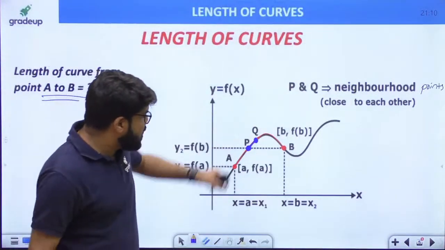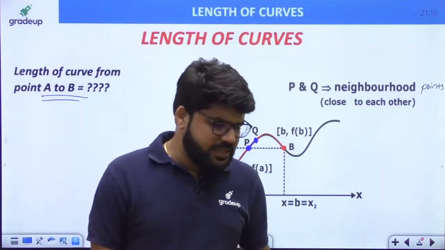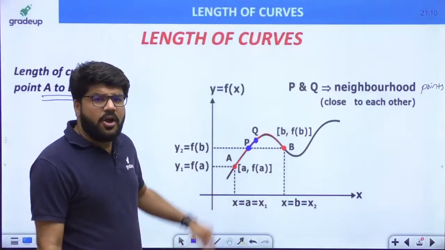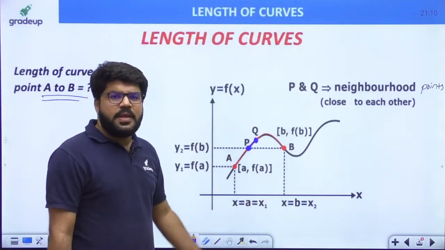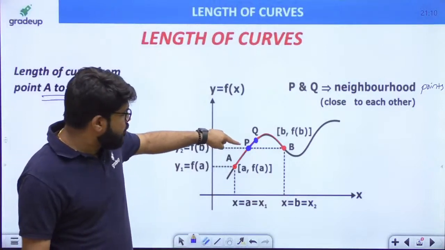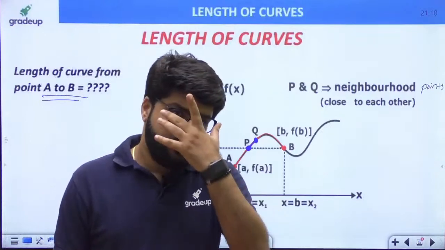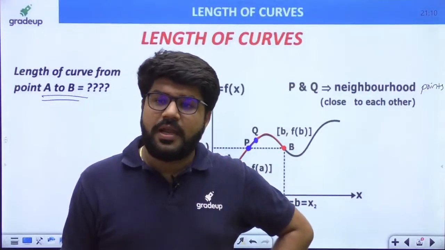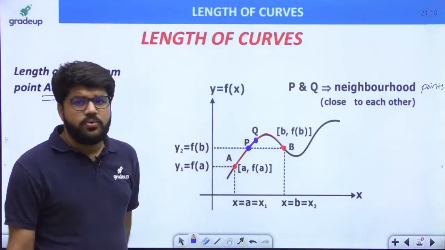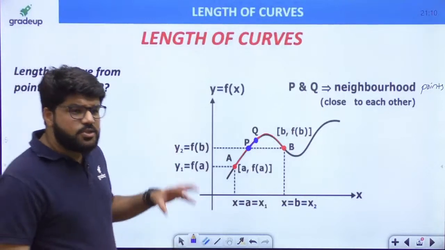Because they are almost touching, and when you join the curve from P to Q, everyone try to answer. I'm just asking you a simple question: when I join the curve from P to Q, does it not look like a straight line? Yes, negligible separation. Yes guys, do you agree?